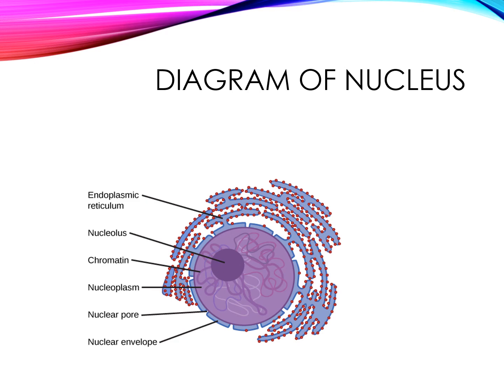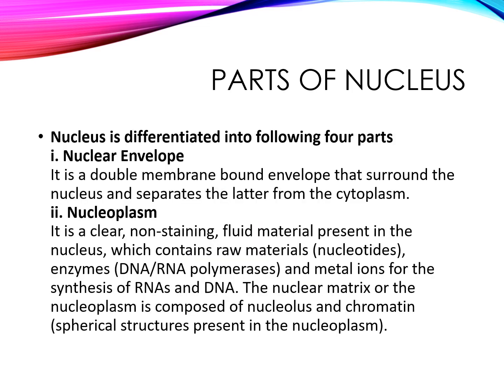The cytoplasm of the nucleus is nucleoplasm, and you can see the nuclear pores where the nuclear envelope is discontinued, and the outer membrane is studded with ribosomes. So the nucleus has four different parts. One is the envelope, which is double membranous, surrounds the nucleus and separates it from the cytoplasm.